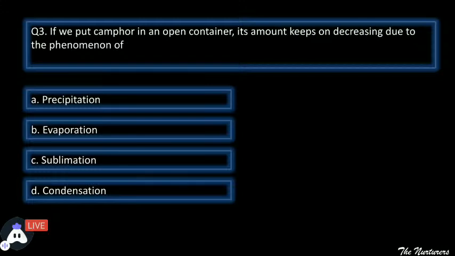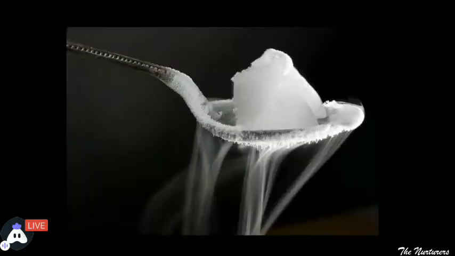There is a process termed as sublimation. Sublimation is the correct answer, and I'll explain how. Can you see this picture? This picture will clearly depict why the answer is sublimation. What is sublimation? First of all, it is the process of changing of solid directly into gas. जब solid directly gas में change होती है उसे हम क्या बोलते हैं? Sublimation बोलते हैं.